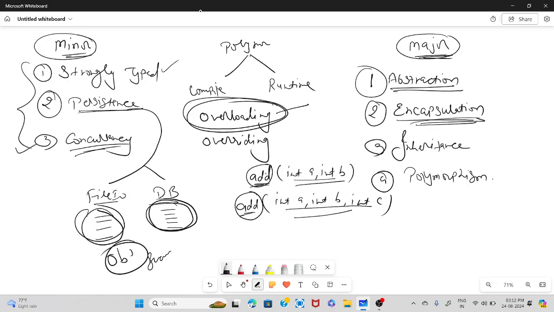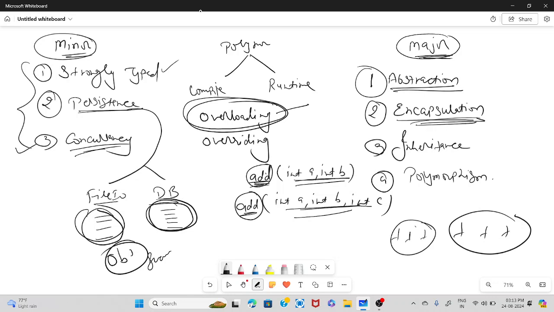overloading. Now the next thing is why we need overloading, and why we need to keep this name the same. Basically it is just to avoid confusion. For example, if I want to perform addition, whether I have to add two numbers or three numbers or five numbers, the task I'm doing is addition.